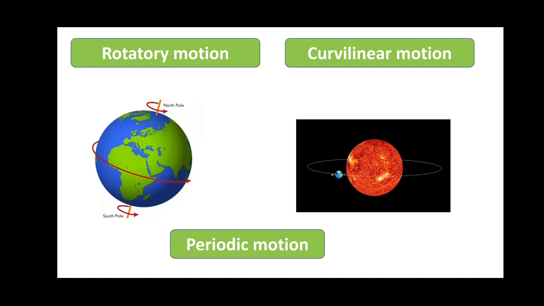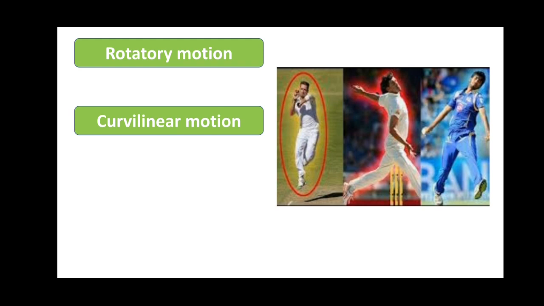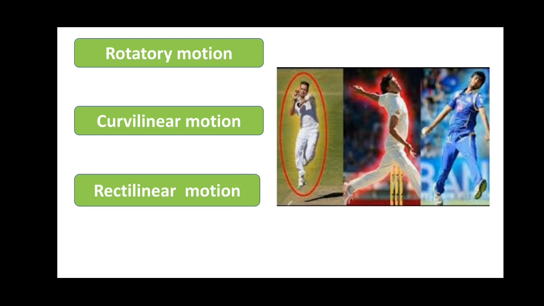Next example is a bowler delivering a ball. We know that the ball will be rotating or spinning around its own axis while moving, so it will have rotatory motion. And when we are bowling, it will take a curved path or a straight path. So it will be having curvilinear motion or rectilinear motion. That is, in this case, there are two kinds of motion: rotatory motion and translatory motion. Or else we can say that there are three kinds of motion: rotatory, curvilinear, and rectilinear motion.